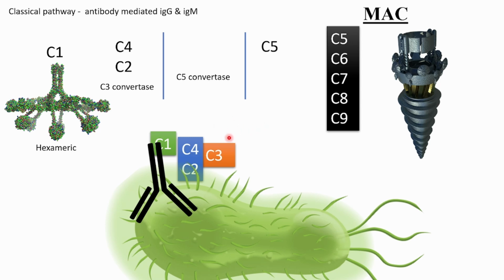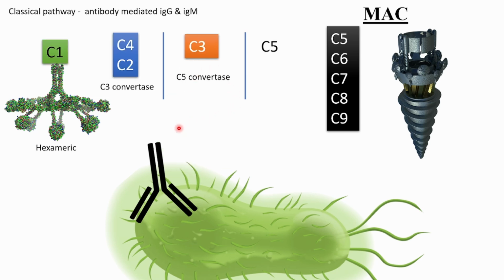So C3 also had A component and B component. The A component goes away and the B component binds here, okay. So all together this is called C5 convertase. So what was it? Did you understand?